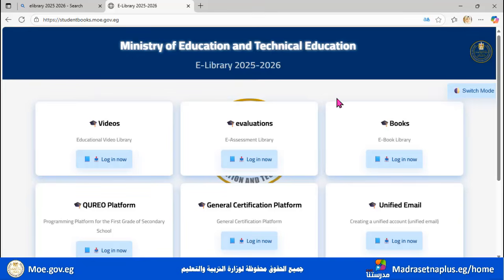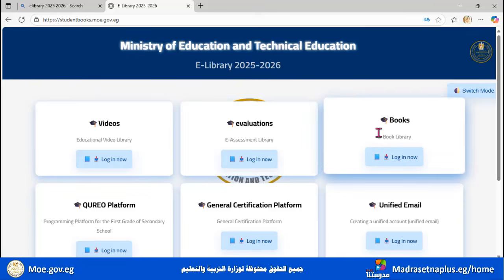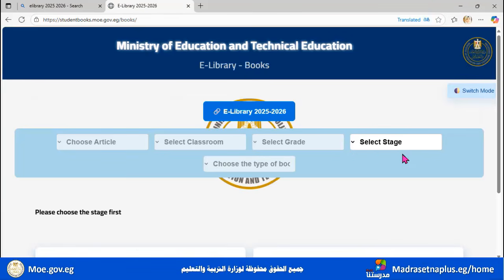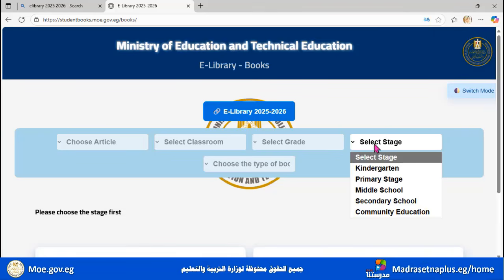And now we want to download or see the book of programming and artificial intelligence. So we go here to books and click on login now. And as you can see here, we need to select the stage. So of course it's secondary school. It's your stage now.